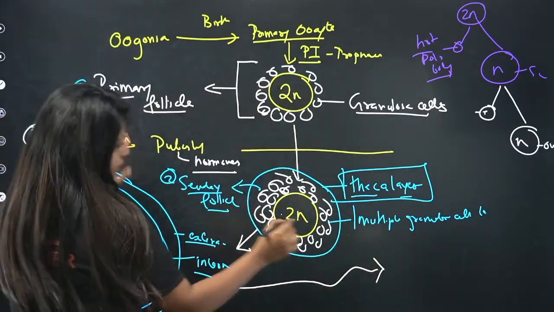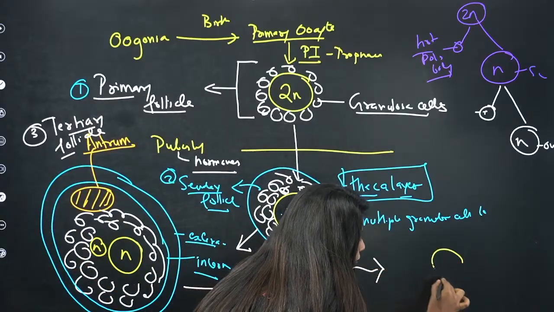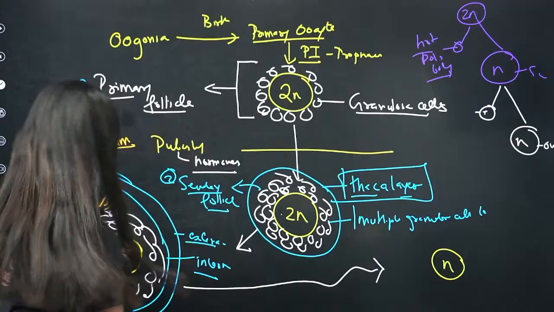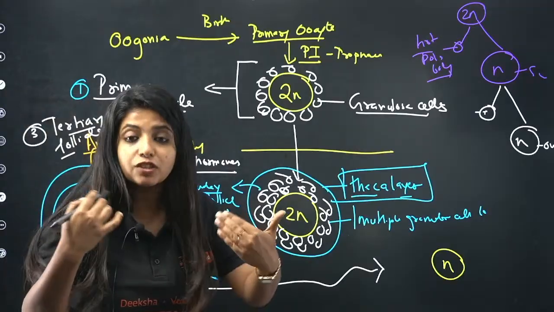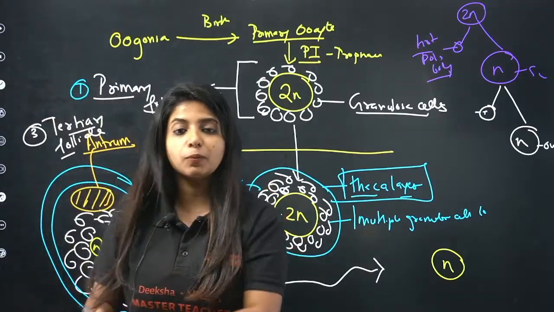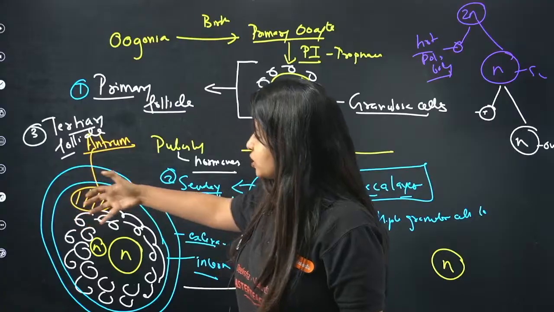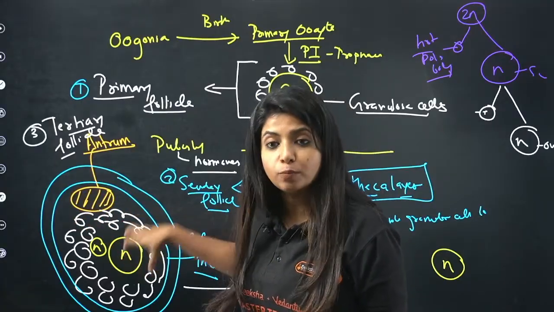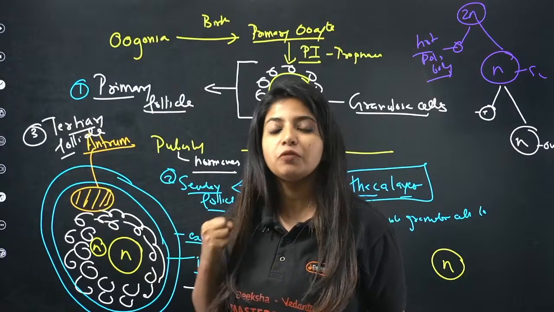So basically, suppose this is the secondary oocyte that we are having. It is haploid in nature. What happens to the first polar body? It usually gets degenerated. Why do you think the first polar body is very small? Because whatever cytoplasm was there, it was taken by this one. It is going to form the ovum. A gamete needs to be super good, right? It took all the cytoplasm for nourishment.